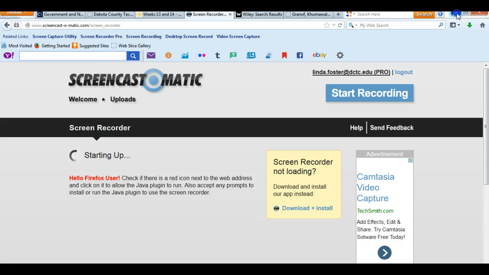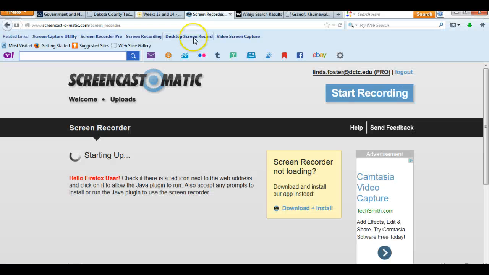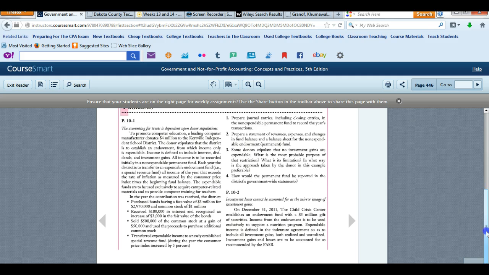Let's take a look now at a problem that we are going to work on, 10-1. Just so you know, the quiz is going to have a problem identical to this. Numbers will be different, a little bit of the scenario will be different, but it is going to be the same concept. The accounting for trusts is dependent upon donor stipulations.